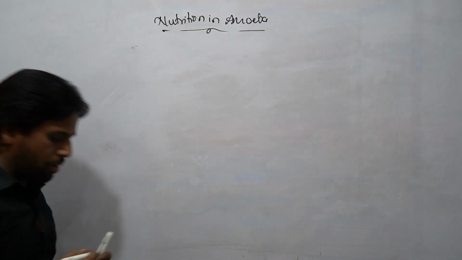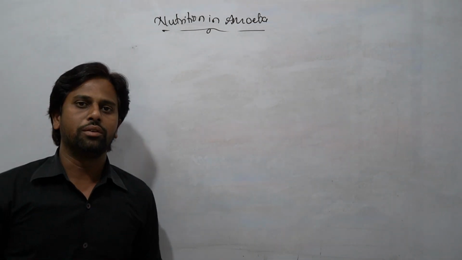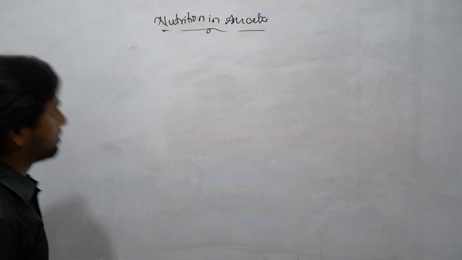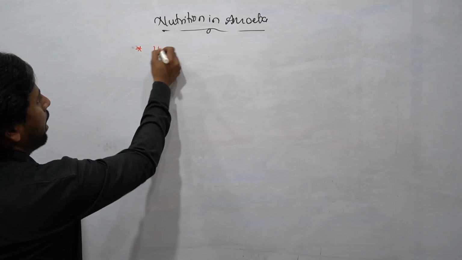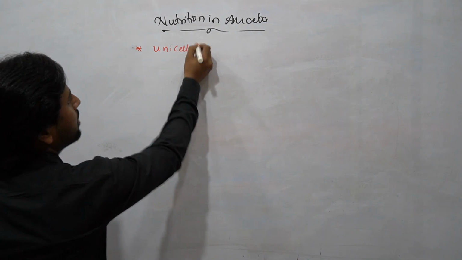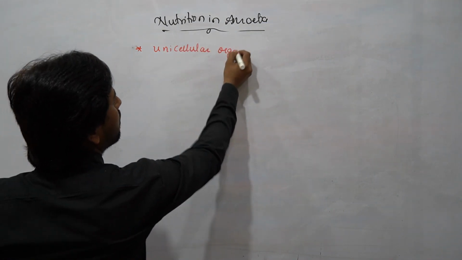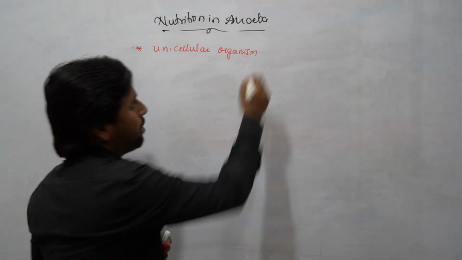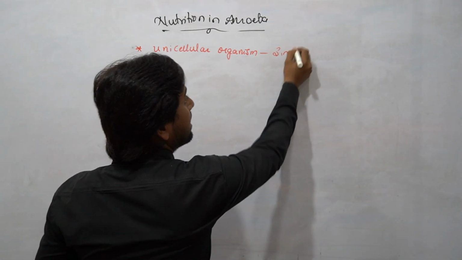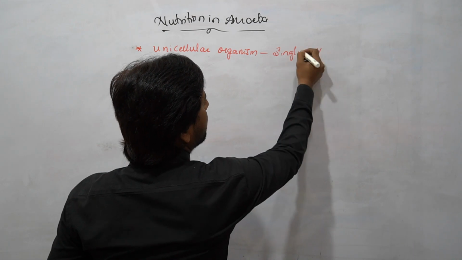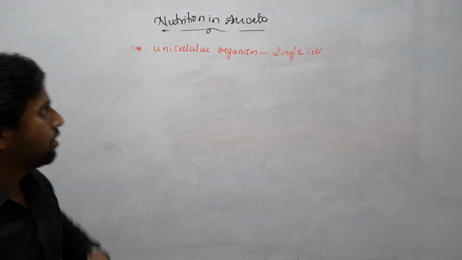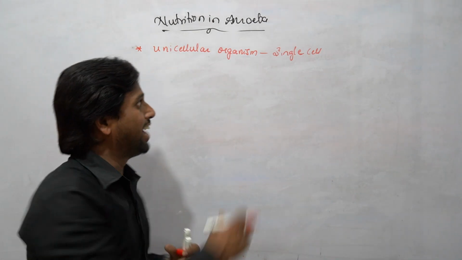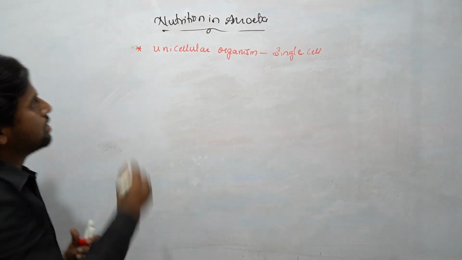So let's see how amoeba shows its nutrition. Amoeba is a unicellular organism, students, made up of a single cell, where all the life processes happen with the help of only that single cell.